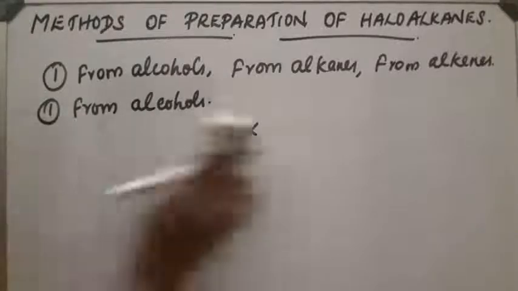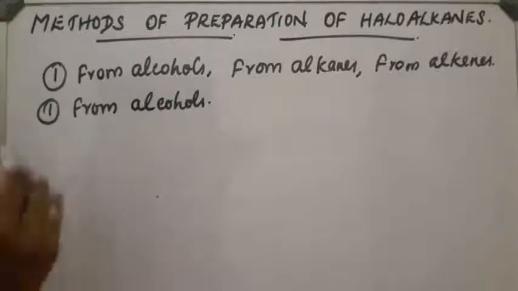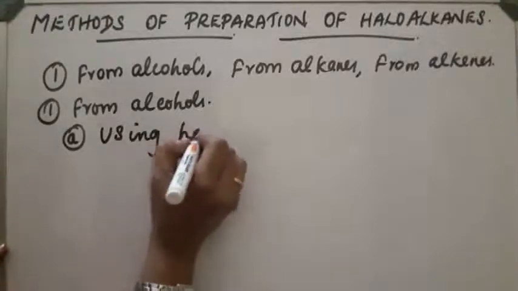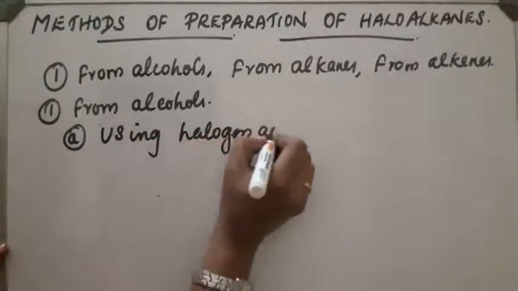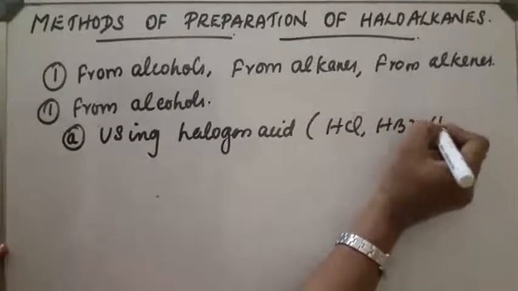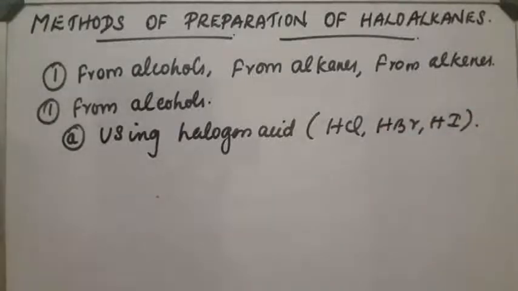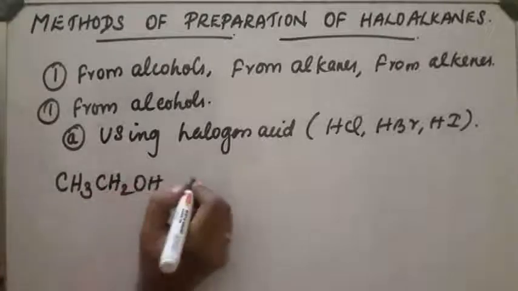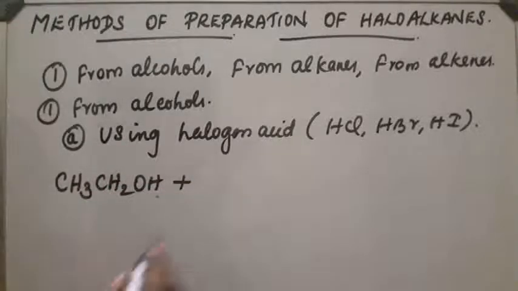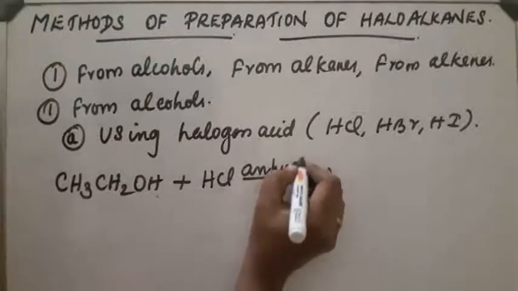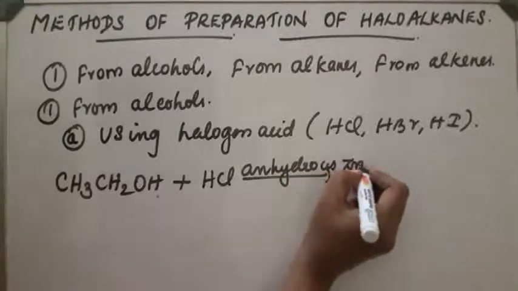First method, using halogen acids like HCl, HBr, HI, etc. Let us take an example: CH3CH2OH, ethanol, on reaction with HCl in the presence of anhydrous zinc chloride.